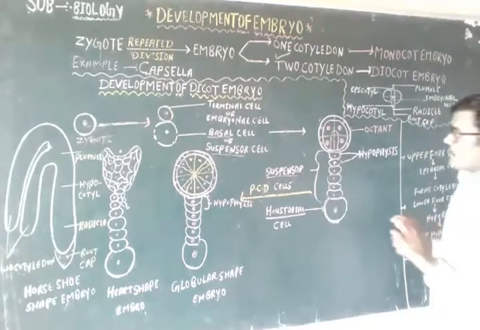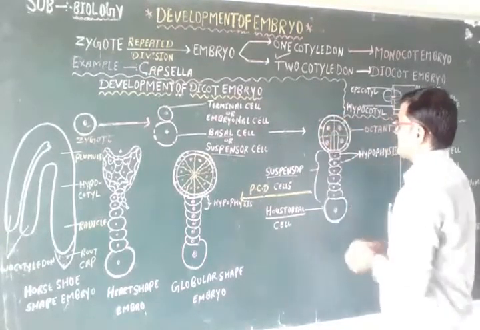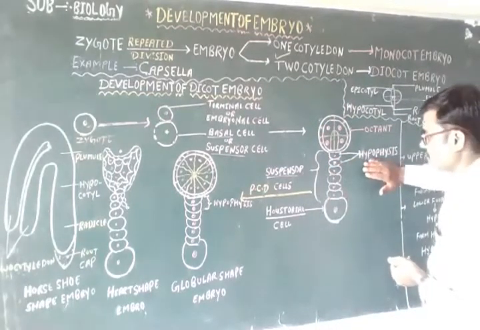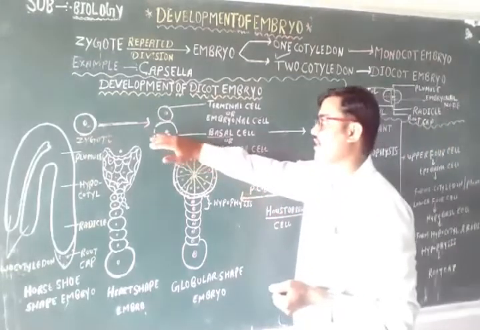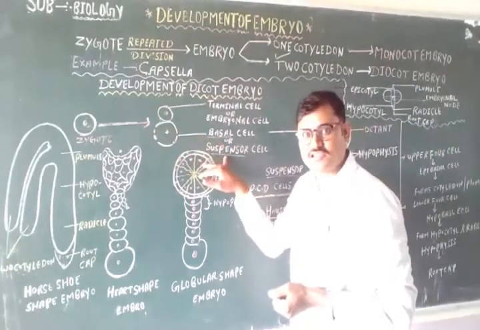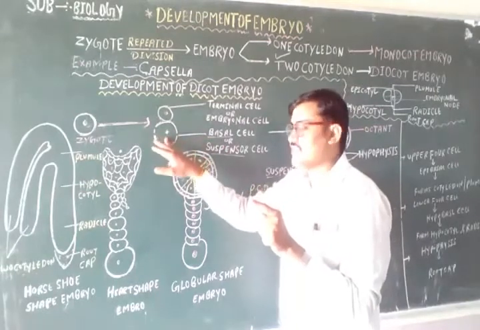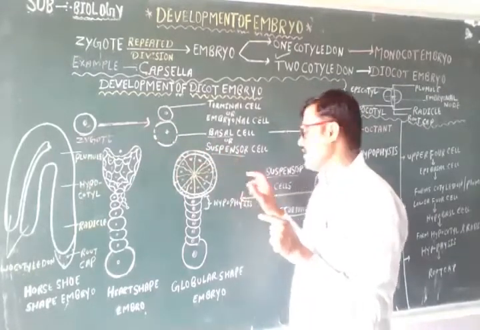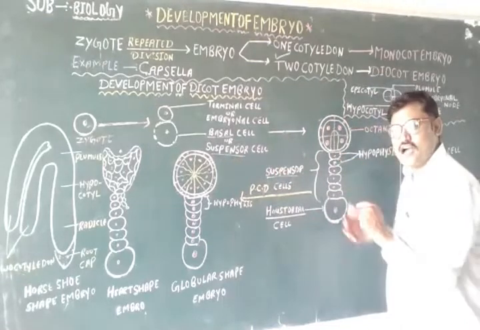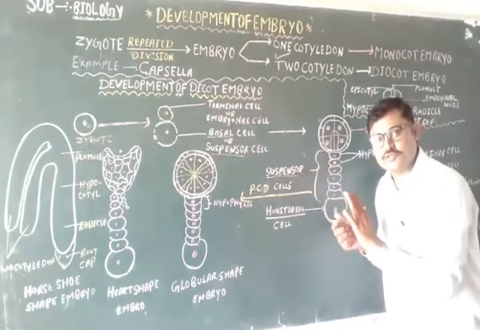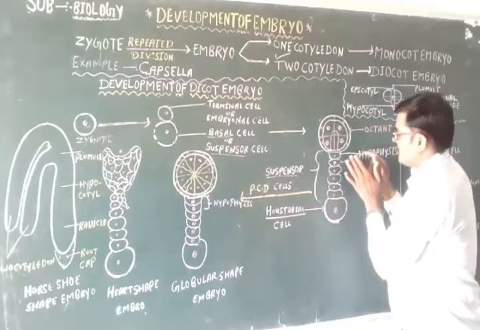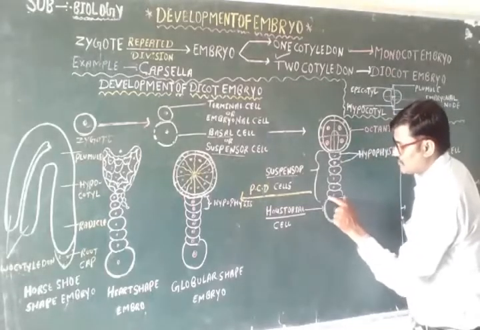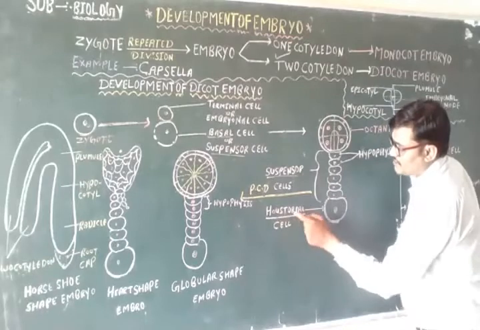Again, when transverse division takes place in the basal cell or suspensor cell, it forms a group of cells, known as the suspensor. In the suspensor, the upper two cells act as hypophysis, and the last cell becomes larger and acts as a haustorial cell.